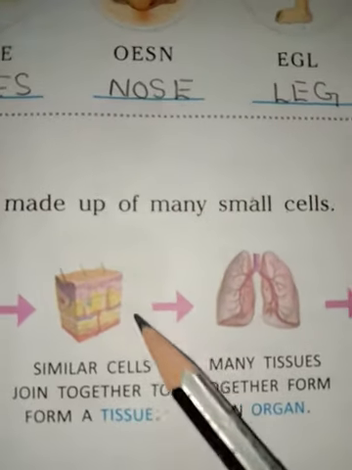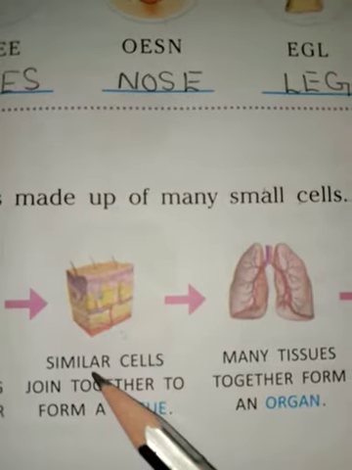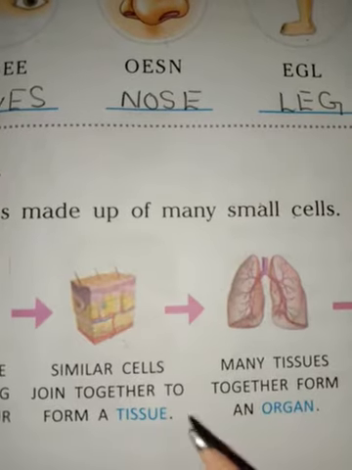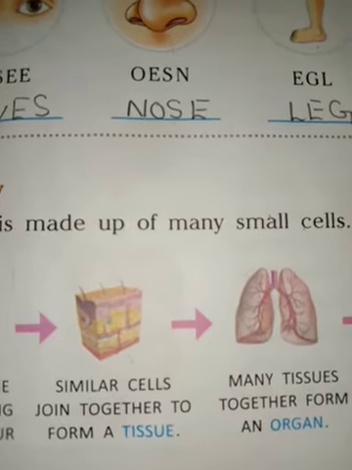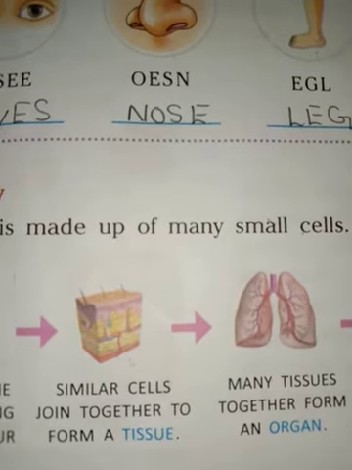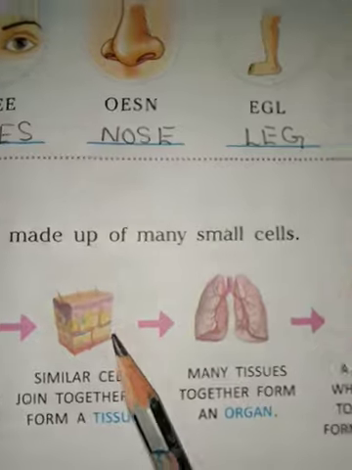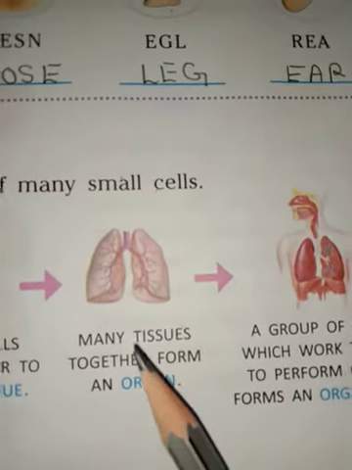Okay. Now in the second step, similar cells join together to form tissues. When two or more cells combine, we form tissue. What is this? This is tissue. Now third, many tissues together form an organ.